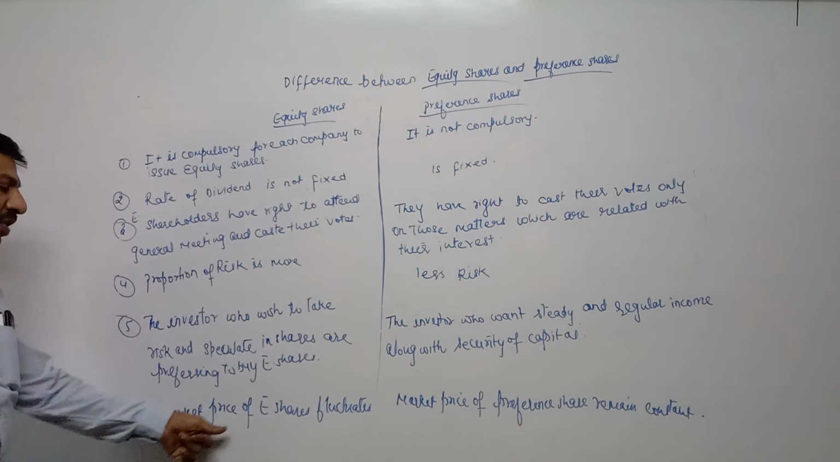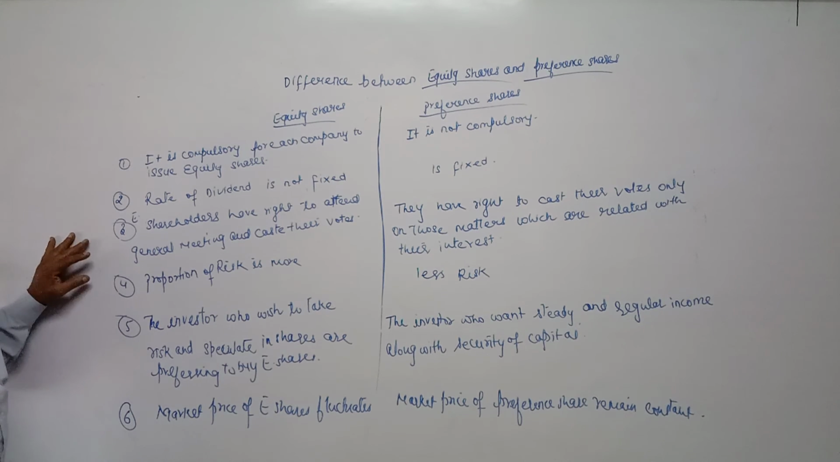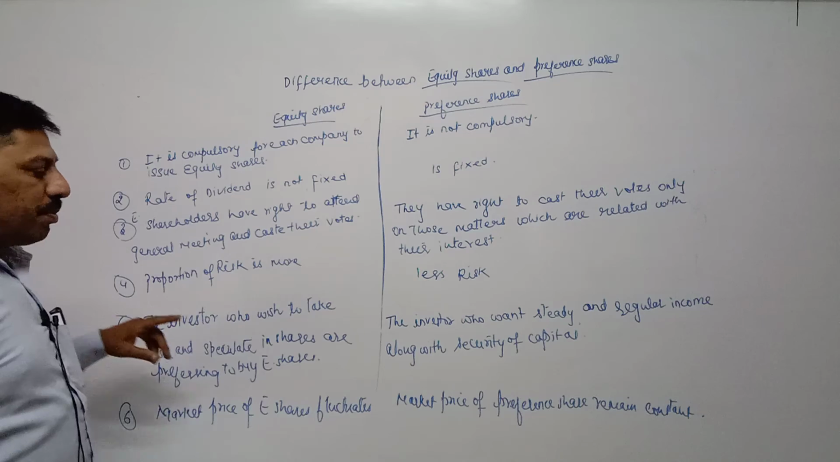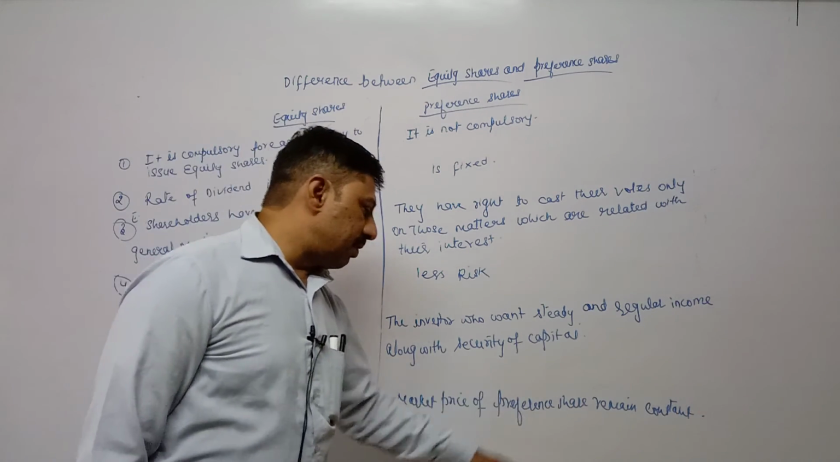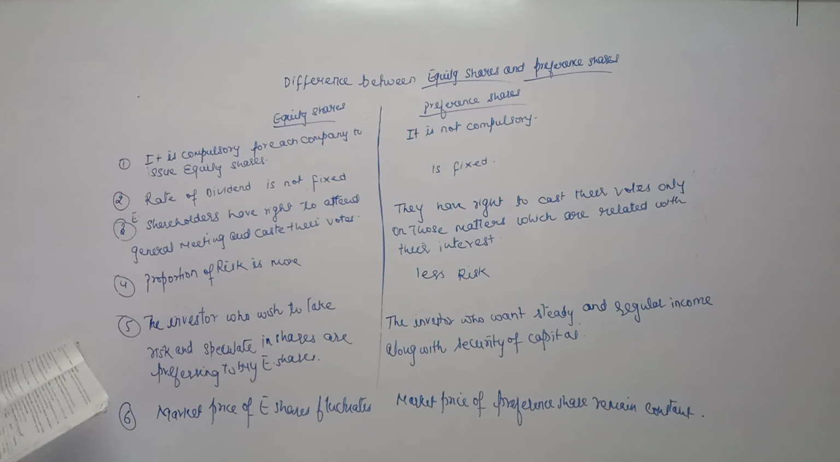Next, market price of equity share fluctuates every day on the basis of profit earned by the company. Here market price of preference share remains constant. So meaning of equity share, characteristics and types of equity share is completed. Meaning of preference share, its characteristics and difference is completed. Third one is page number 90, retained profit.